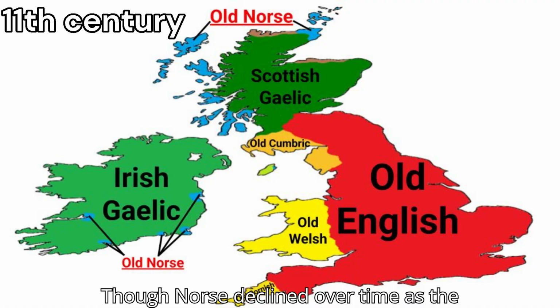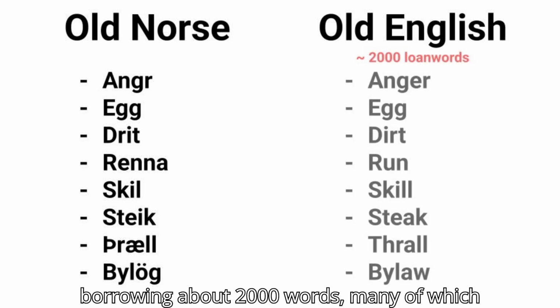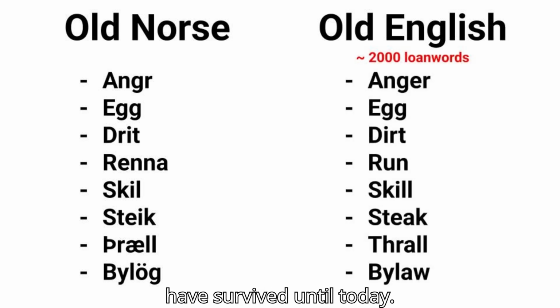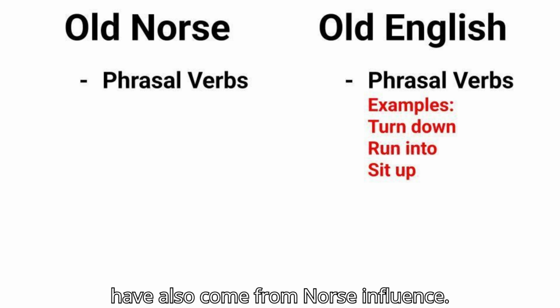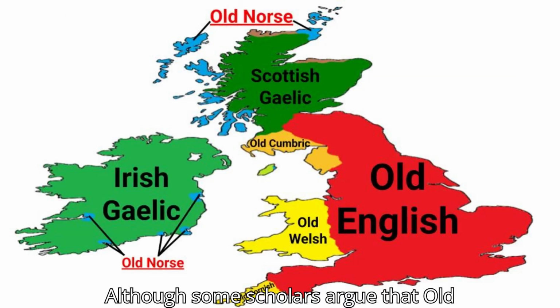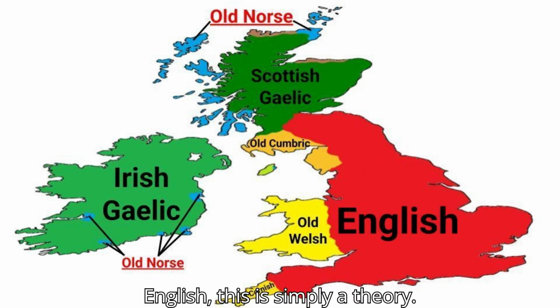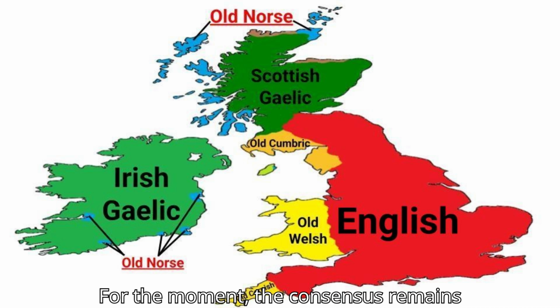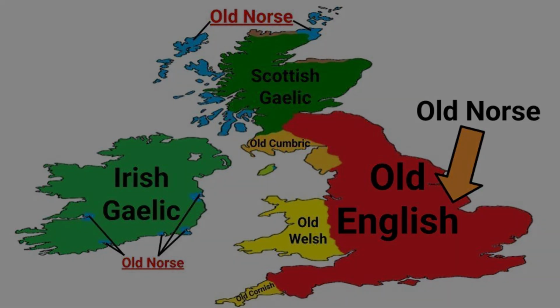Though Norse declined over time as the Scandinavians stopped their incursions, Old Norse greatly influenced Old English, lending about 2,000 words, many of which have survived until today. Other aspects, such as phrasal verbs, may have also come from Norse influence. Although some scholars argue that Old English died out in favor of Old Norse, which then developed into future versions of English, this is simply a theory. For the moment, the consensus remains that Old English remained prominent, simply influenced by Old Norse.